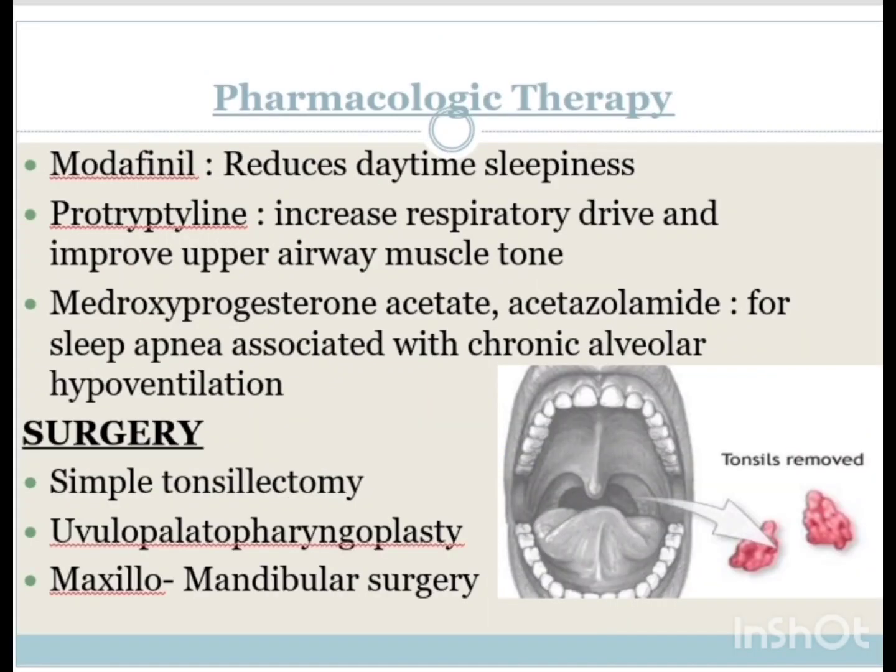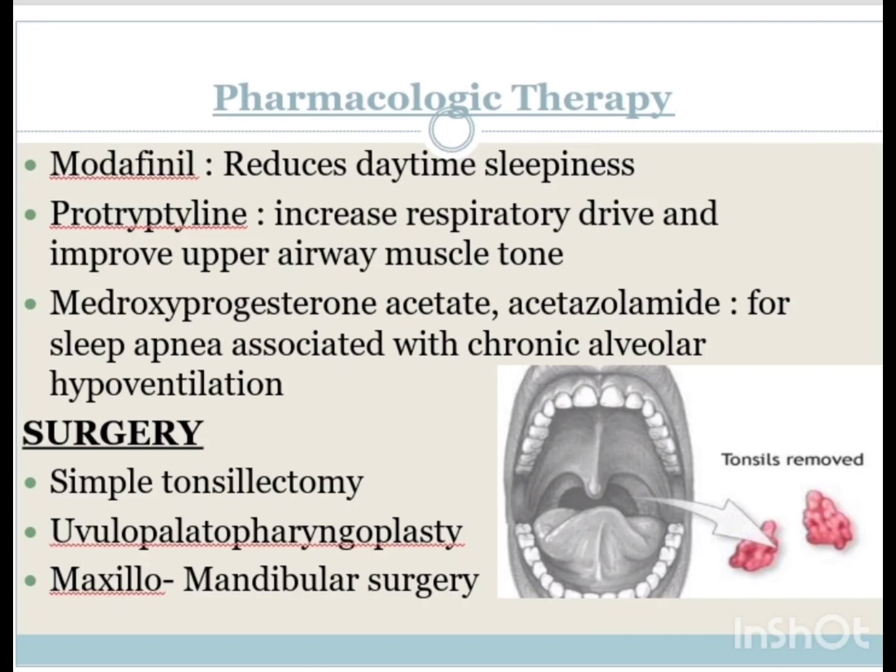Moving on to the pharmacologic therapy. Modafinil, which reduces daytime sleepiness. Protriptyline increases the respiratory drive and improves upper airway muscle tone. Medroxyprogesterone acetate and acetazolamide are used for sleep apnea associated with chronic alveolar hypoventilation.